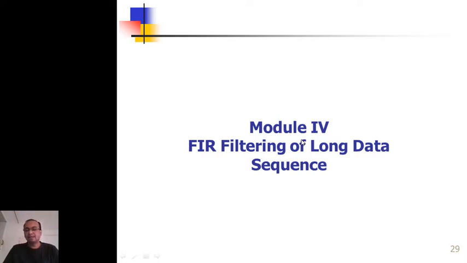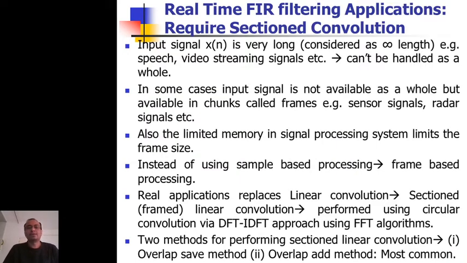But if capital L is very large, or if it is infinite, what can we do to apply the DFT, or circular convolution, which is an easier method to calculate the linear convolution? Say my input sequence x[n] is very long, considered to be of infinite length. For example, in speech or video streaming signals, the signal keeps on coming, so we can't handle it as a whole. If x[n] is of very large length, the size of the matrix becomes too large when we calculate a linear convolution using circular convolution. So we cannot handle this kind of very large length sequence.